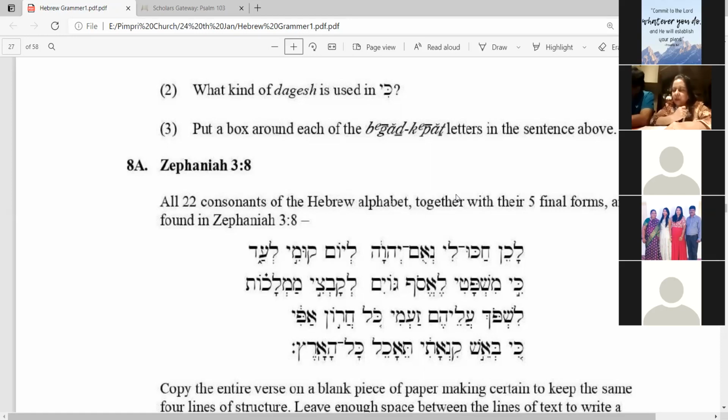Like that, when you come to Kaf, it is the 11th letter. After that, you will find Kaf Sofit. So you have to give 11F to Kaf Sofit. F is the final form.